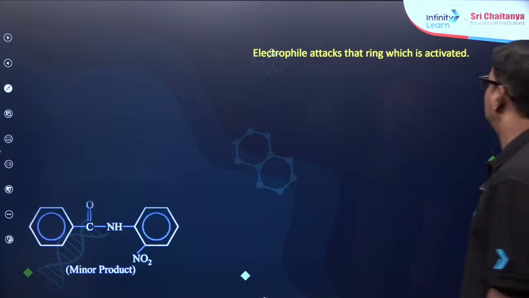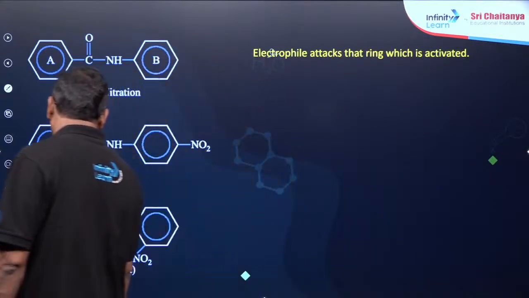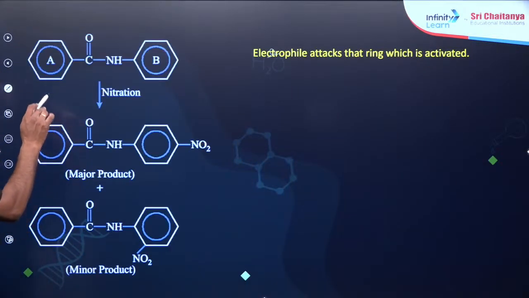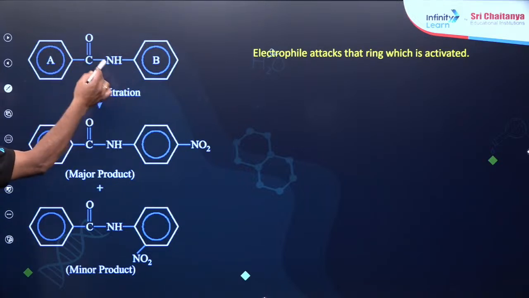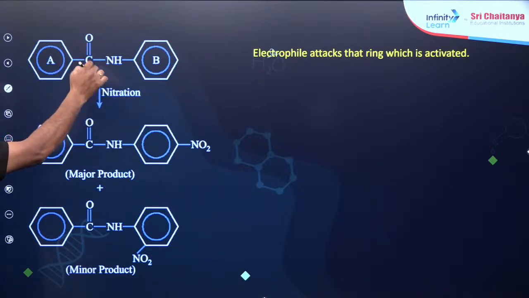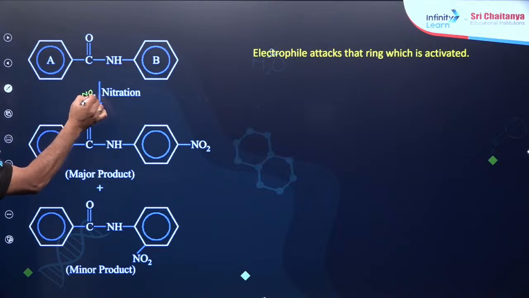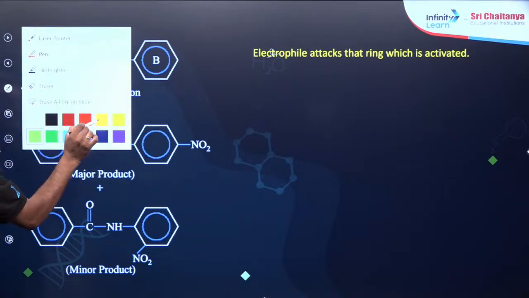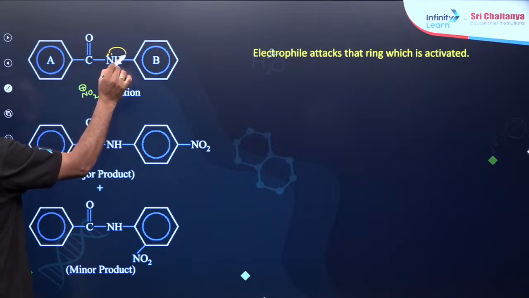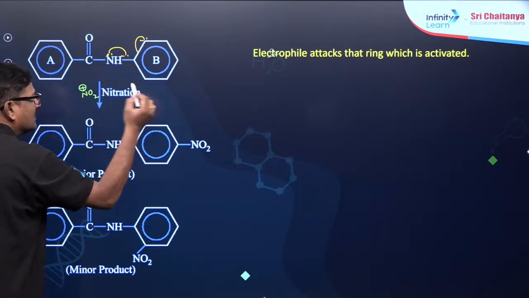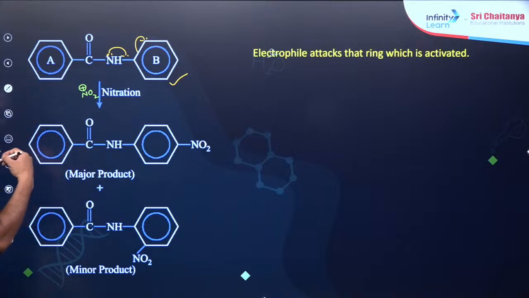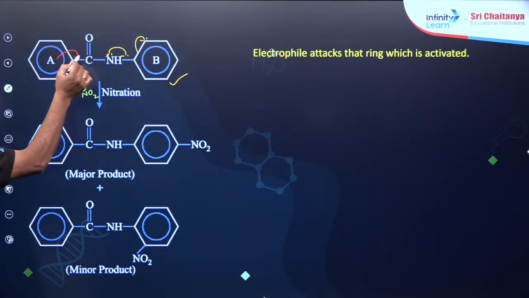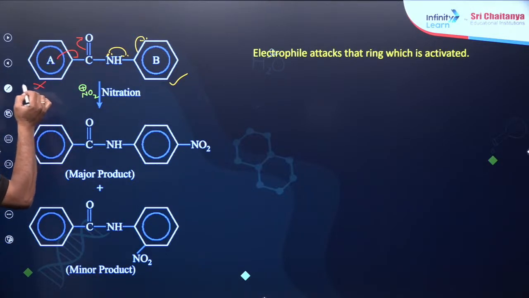And the electrophile attacks the ring which is activated. Now in this case, look at this. This is ring A and ring B, and here an amide group is there. If you want to add a nitration mixture, you are adding NO2 plus. Now this NO2 plus can attack here, NO2 plus can attack here. But this is the lone pair of electrons, the lone pair of electrons is going in this way, so that this ring is activated, and this ring is deactivated. So this ring is deactivated.